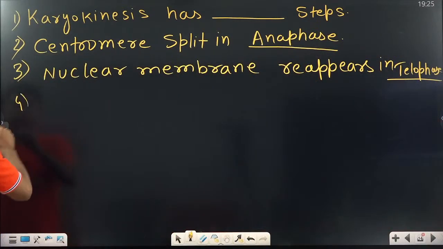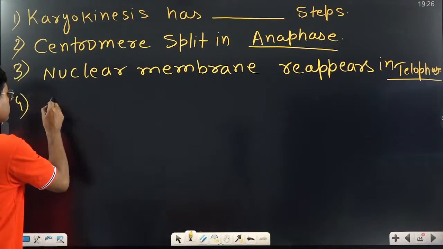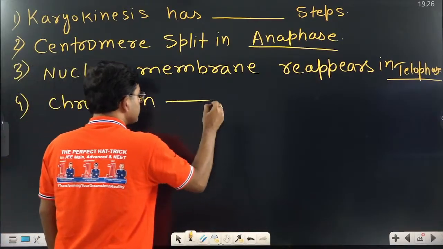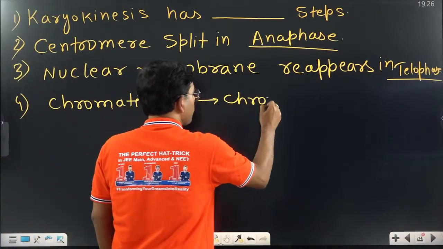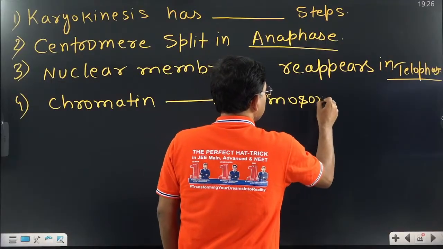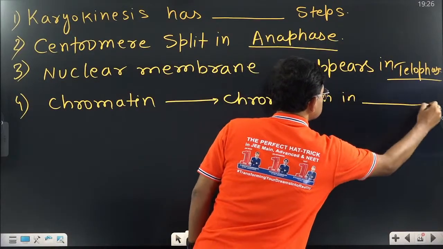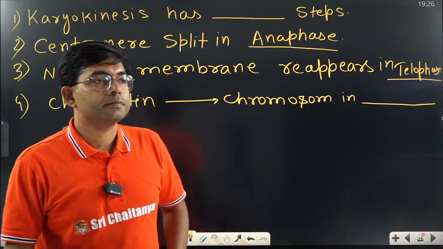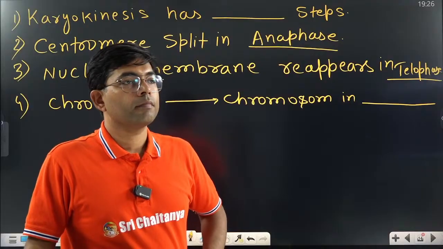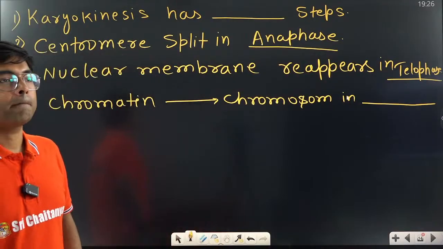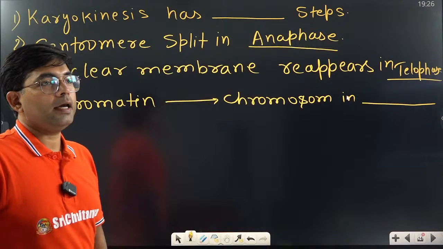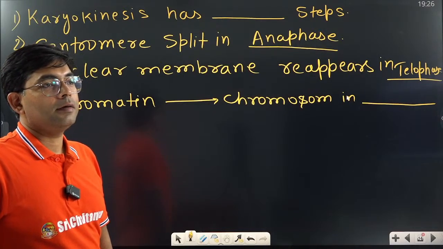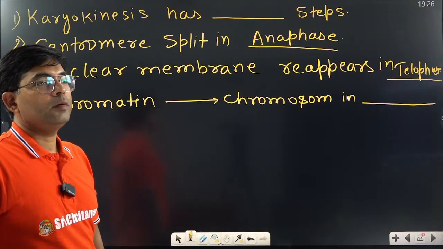Then fourth question. Tell me, chromatin becomes chromosome in which phase? Chromatin start becoming chromosome in which phase? Very good. Again, Khalil has given first answer. Very good. So it is prophase.